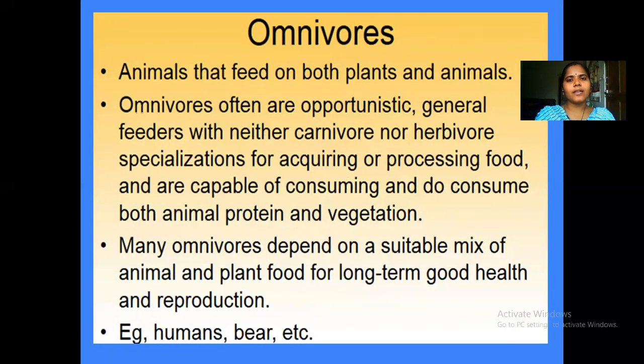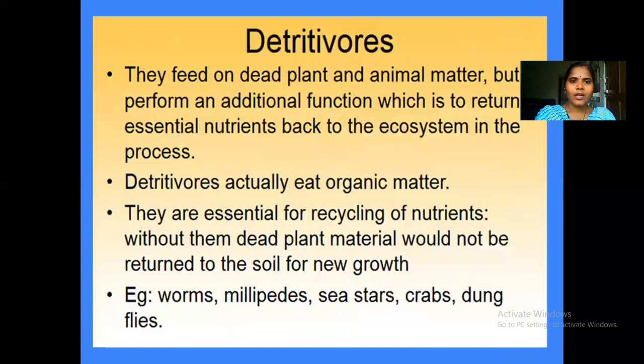The other category is called omnivores. Omnivores means they consume both plants and animals. The best examples are human beings and bears. Detritivores are one type of consumer. They feed on dead plant or animal matter, but they don't decompose it.